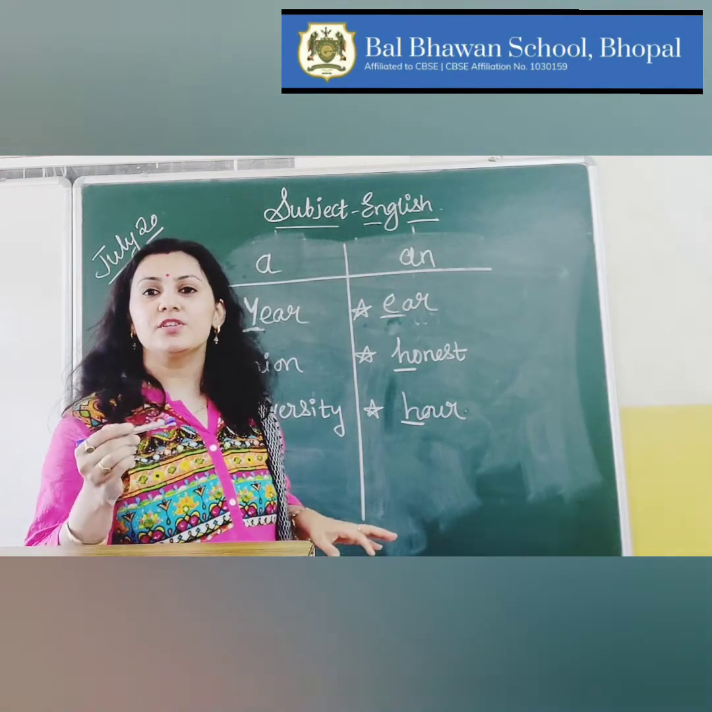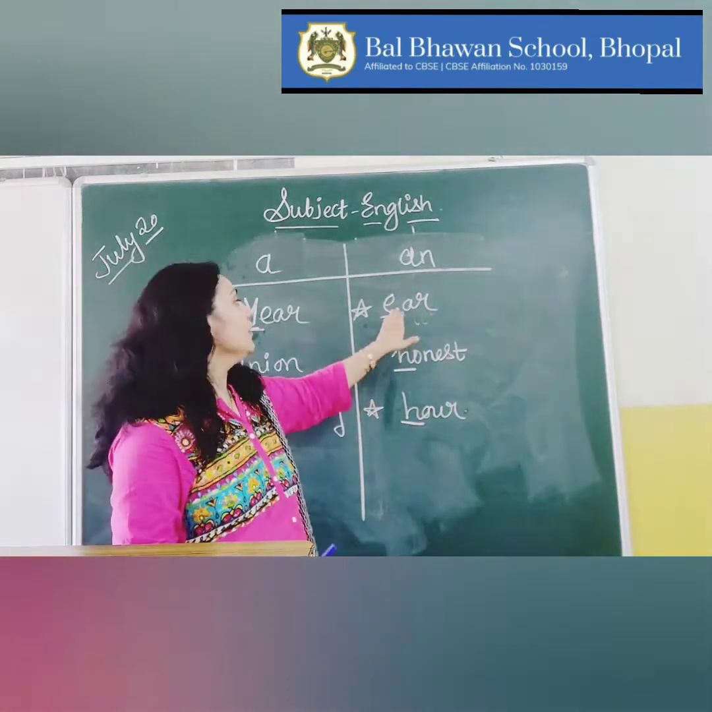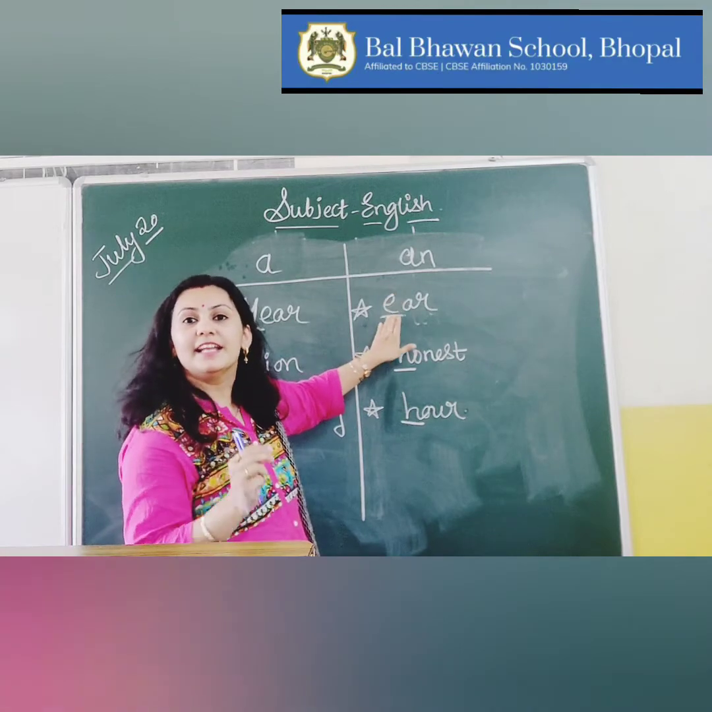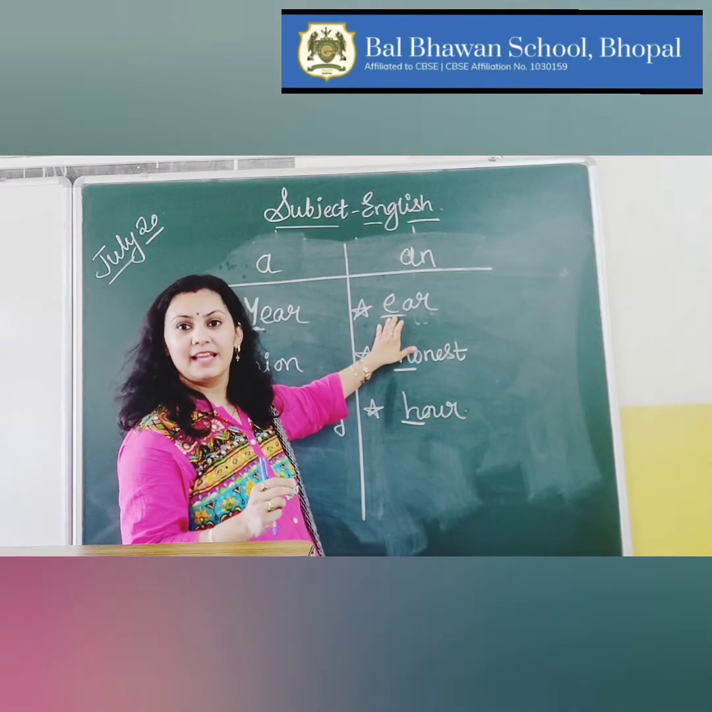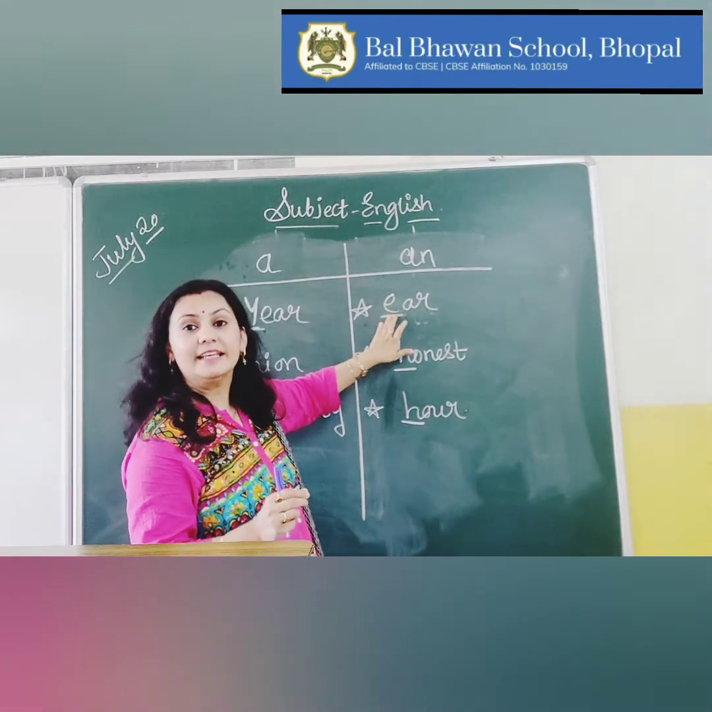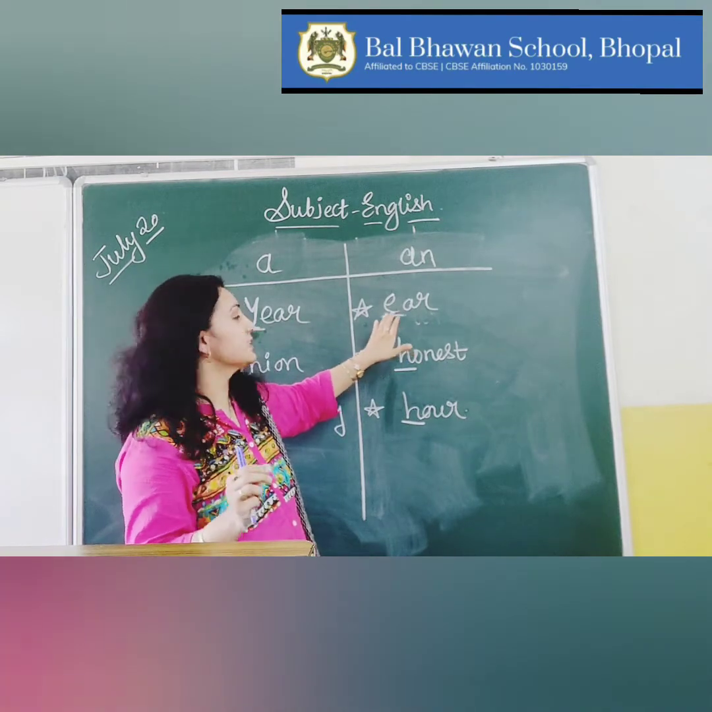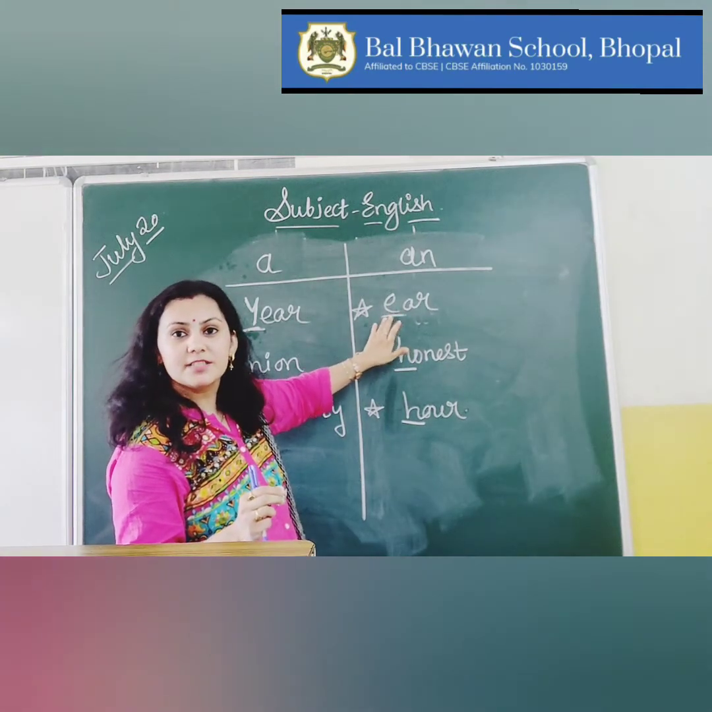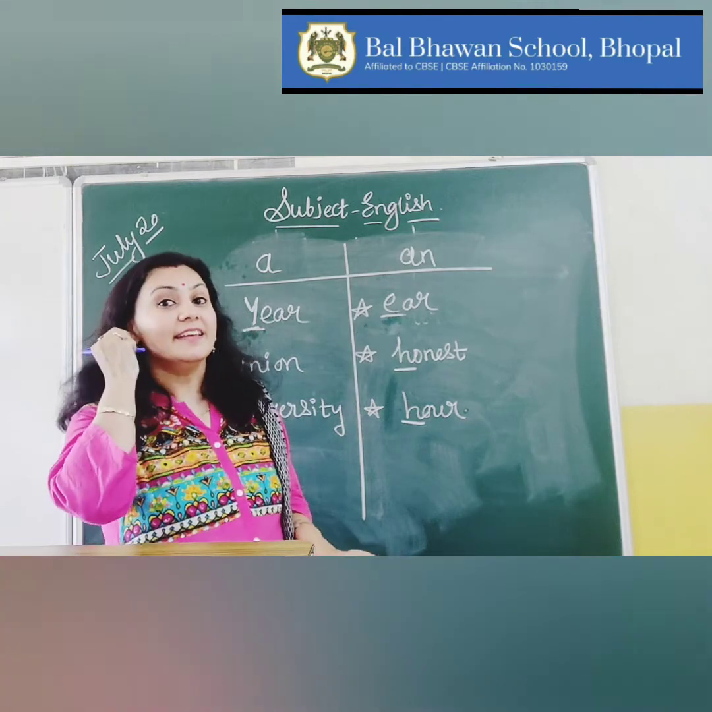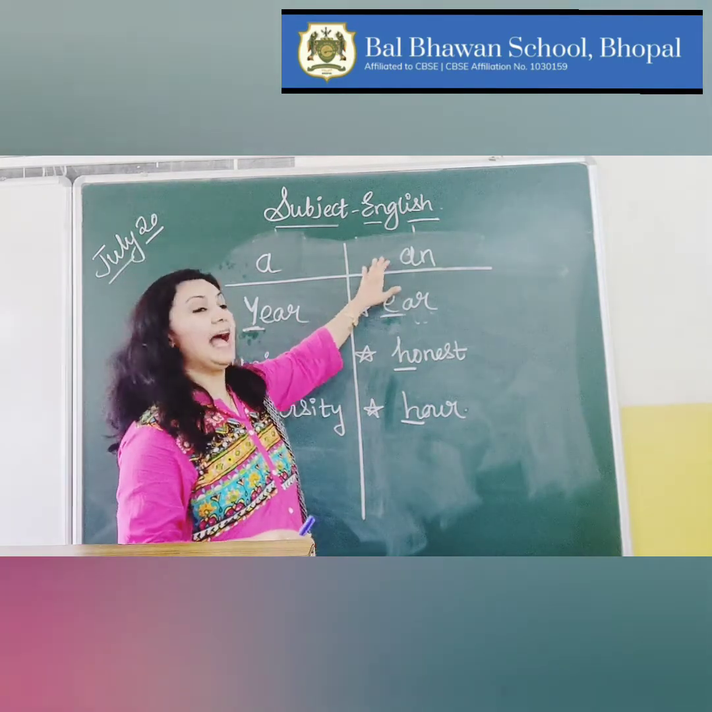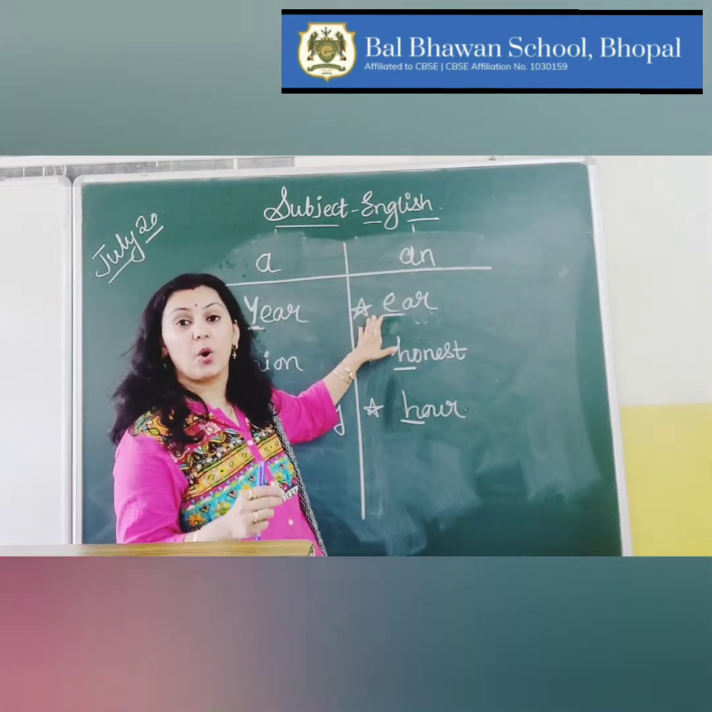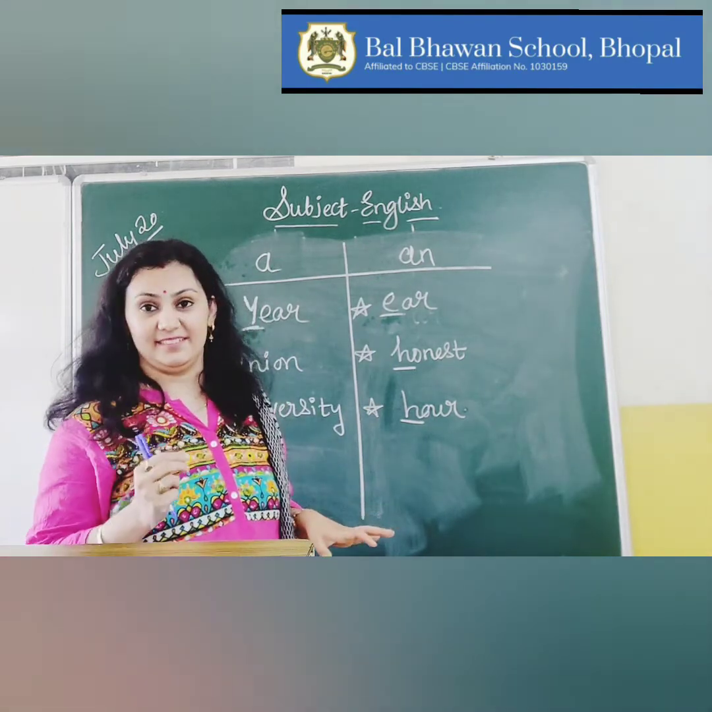Correct? We concentrate on the sound of the first letter of the noun. The noun is ear. The sound which is coming from the first letter is E. That is why we say an ear. I got hurt on an ear.